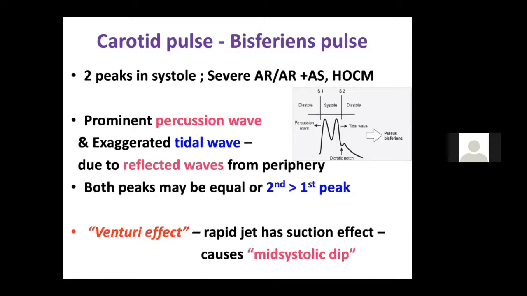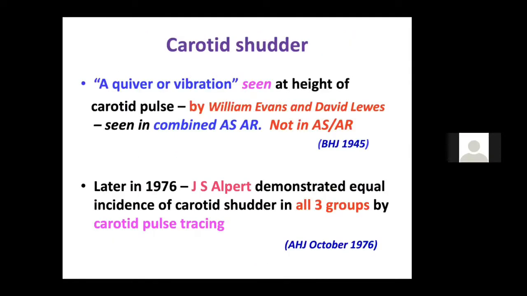We get two types of wave, the percussion wave and the tidal wave, due to the reflected waves from the periphery in aortic regurgitation. The second peak may be equal to the first or more than the first in AR. But in hypertrophic cardiomyopathy, the first peak is always more than the second peak. That you should always know.